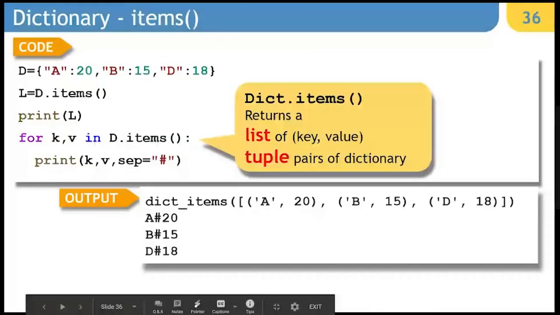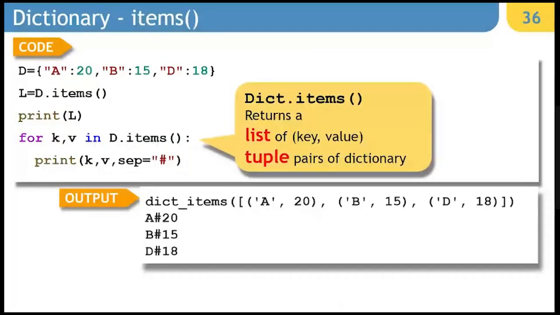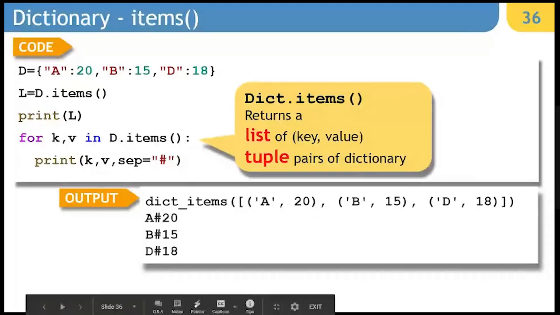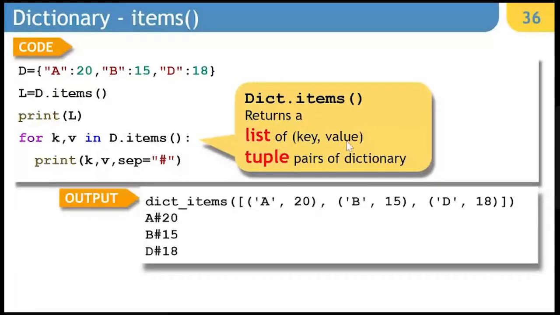Next is items. When I say d.items, you have pairs extracted as a list. So basically dict.items returns a list of key value pairs, and these are tuple pairs. In total it will be a list, but inside the list you will have tuples for key and values.